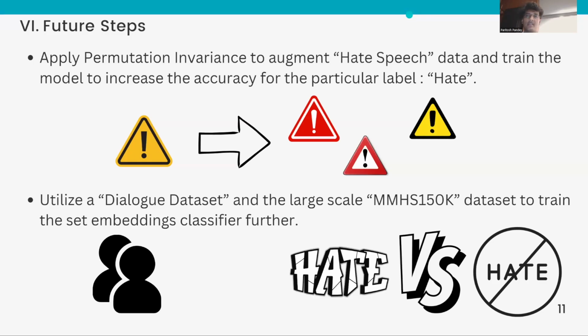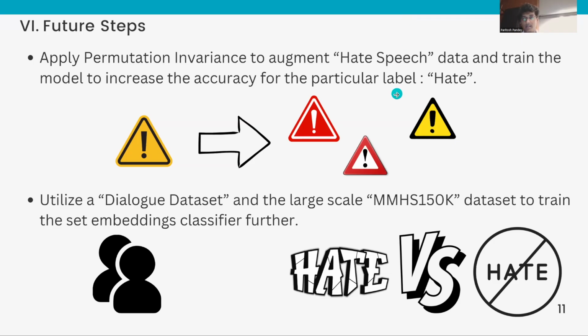Based on our results, the first thing that we plan to do is improve the accuracy of the hate label. And we'll do this by using permutation invariance, which is basically a data augmentation method. And we'd be augmenting the data from our hate speech samples. The second thing that we plan to do is use a dialogue dataset from which our model will capture conversational tone and individual language patterns, and the MMHS150 dataset to increase the overall broader semantic context for our hate speech data.